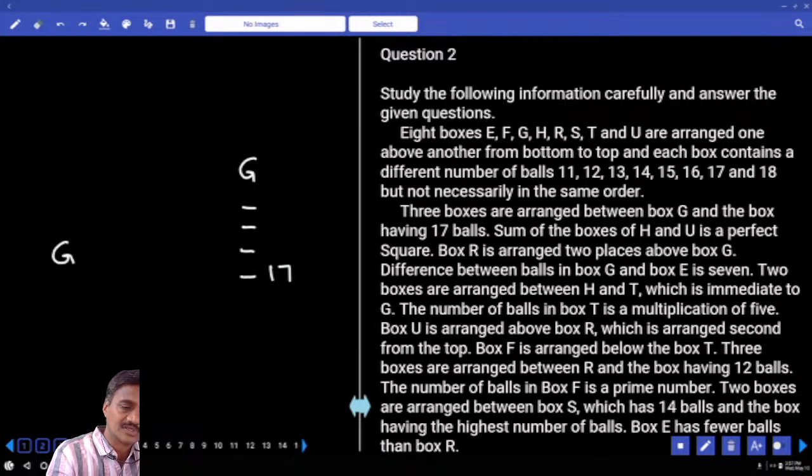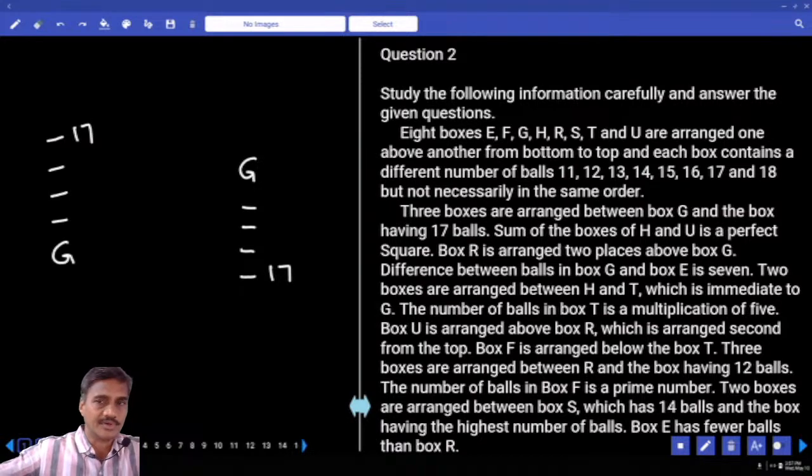If G is here, now the box which is containing 17 can be above this. And so many possibilities are? 2 possibilities. Sum of the boxes H and U is a perfect square. Now here, among these numbers, perfect square, 11 plus 14, 12 plus 13, isn't it?